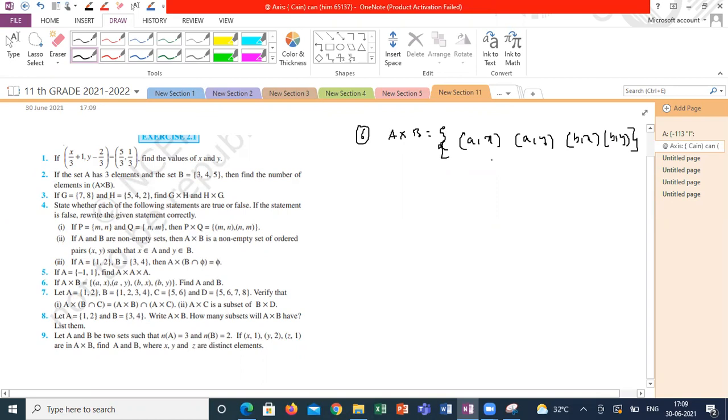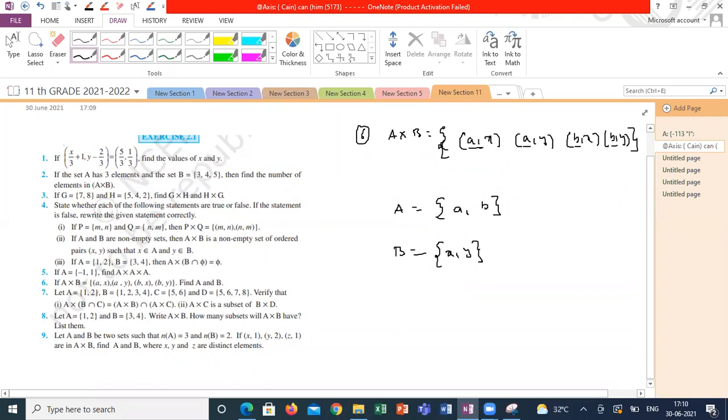Collect all the first elements of the ordered pairs, which belong to set A. Set A is equal to A comma B, because A is already repeated here. Set B represents the second elements, X comma Y. This is how we can extract set A and set B from the given ordered pairs.